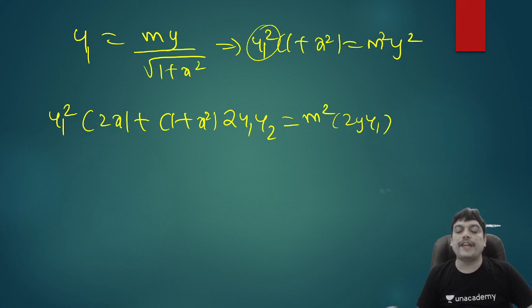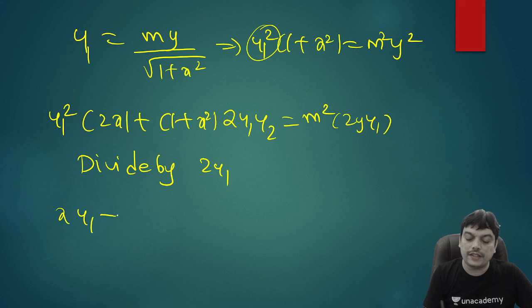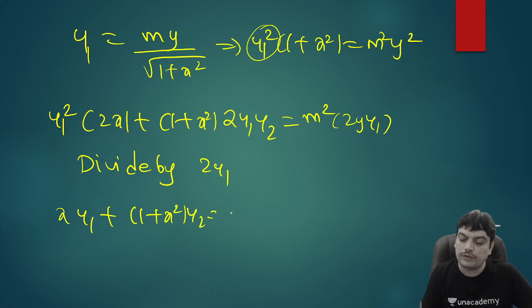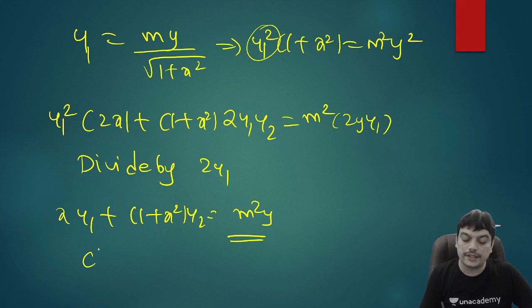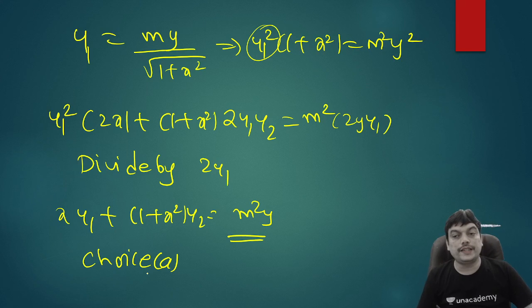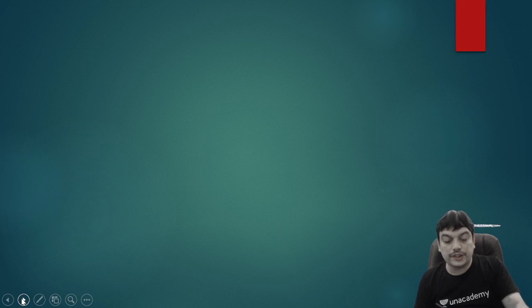Now both sides you divide by 2y1. When you divide with 2y1, LHS will have xy1 left and 1 plus x square y2 left. In RHS, you will be left out with m square into y. So this is the required answer, and that's nothing but which option? Choice A is the correct answer for this. So this is also quite simple. So let me take up one more question.